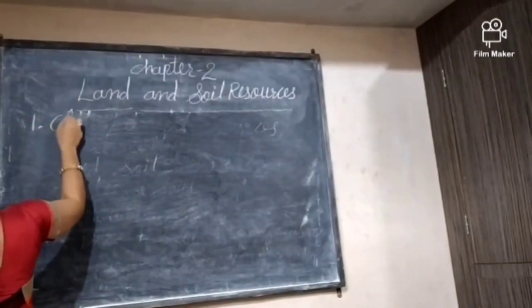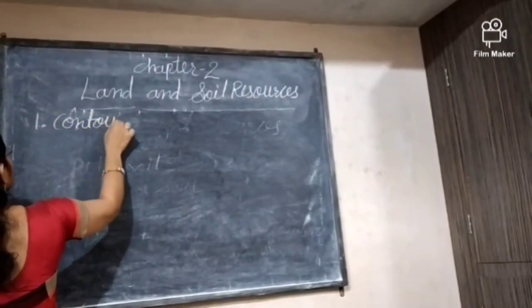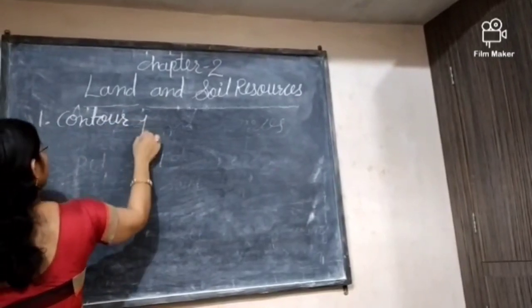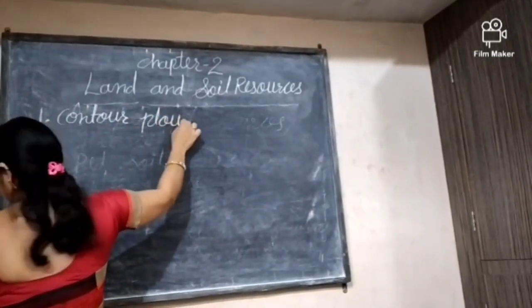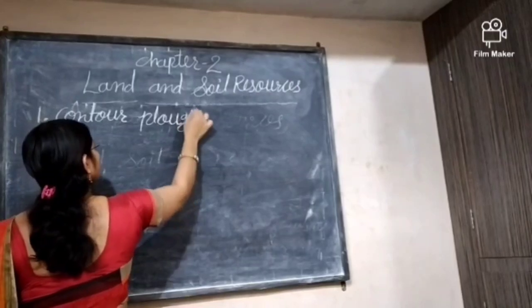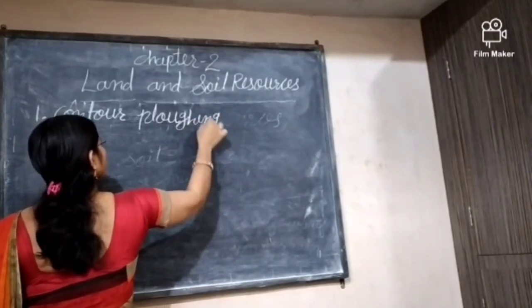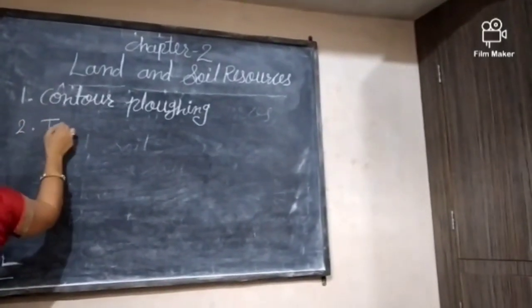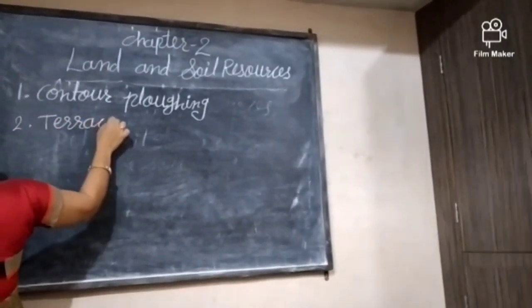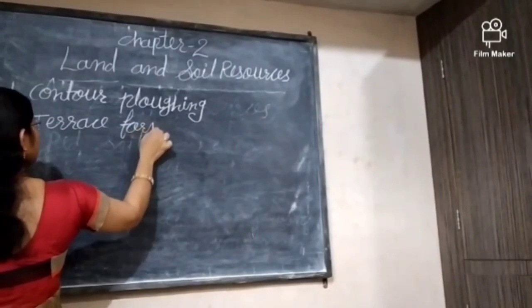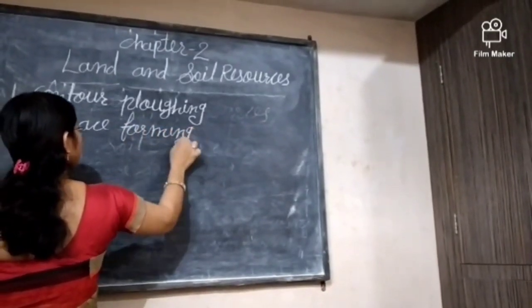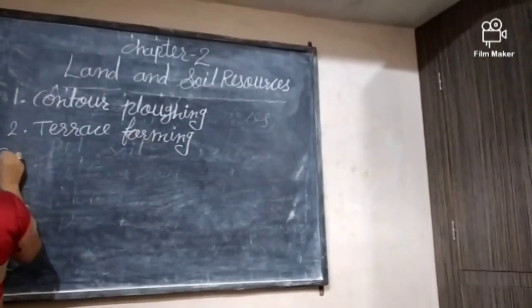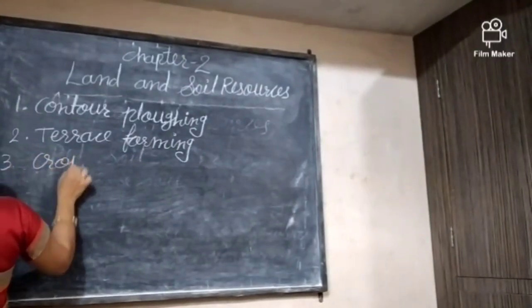First, that is contour planting. Second, that is terrace farming. Third, that is crop rotation.